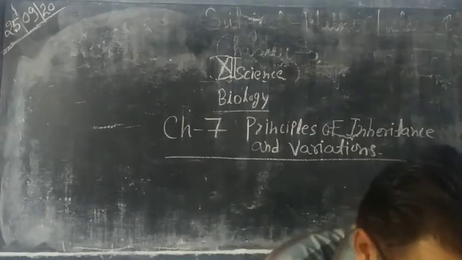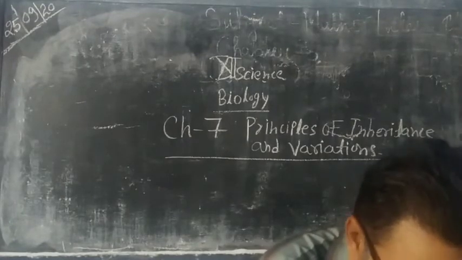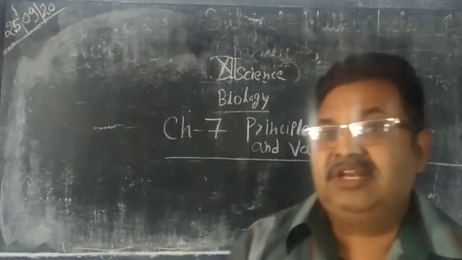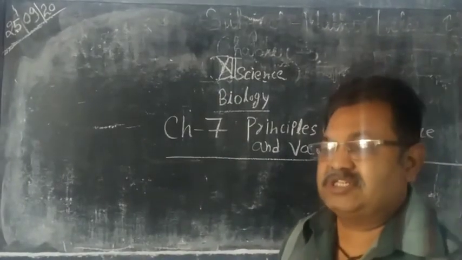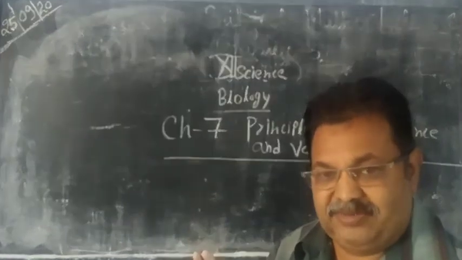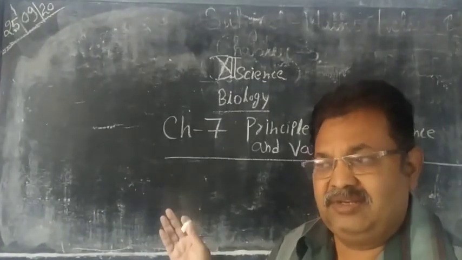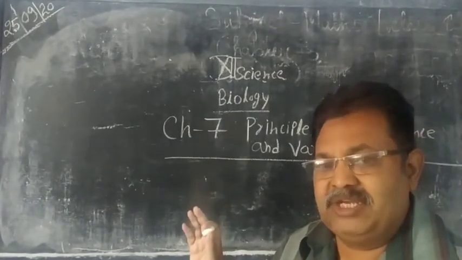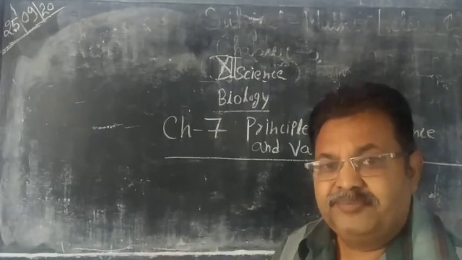Now we will discuss Mendel and his law of inheritance. Mendel was the first scientist who gave the law of inheritance. Mendel experimented on the pea plant.